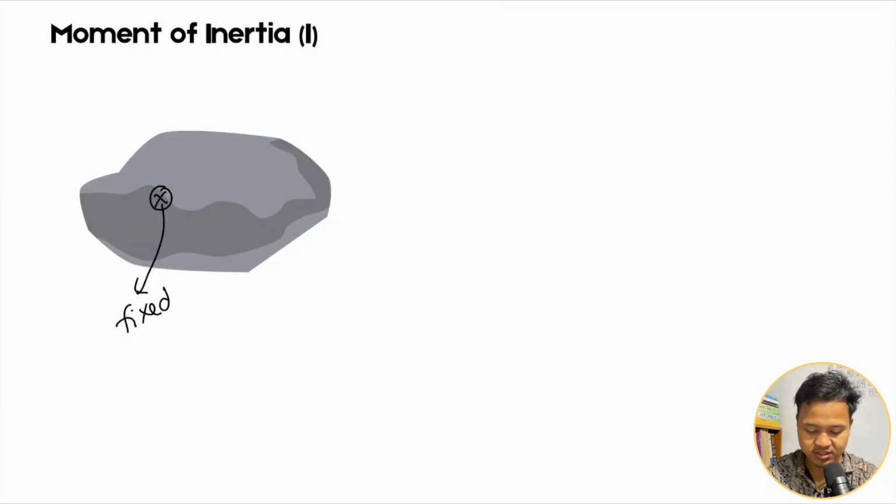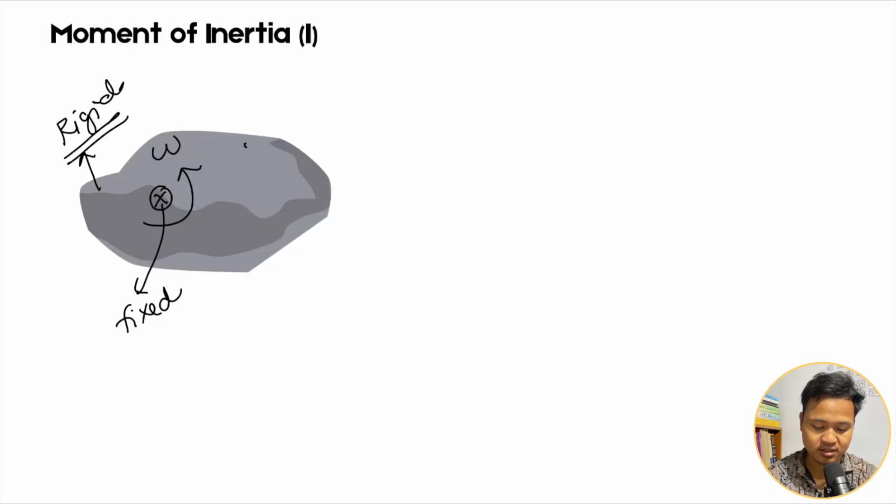Okay. Fixed here, and now it is rotating about this point with omega. This chapter is rotational motion, so whatever you are going to learn, there will always be rotation. This is a rigid body. Rigid body, fixed point, rotating with omega.